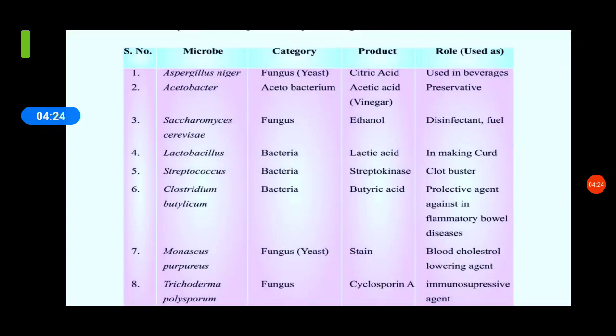This slide completely recapitulates all the microbes which produce different types of products, and these products are very beneficial to human welfare.